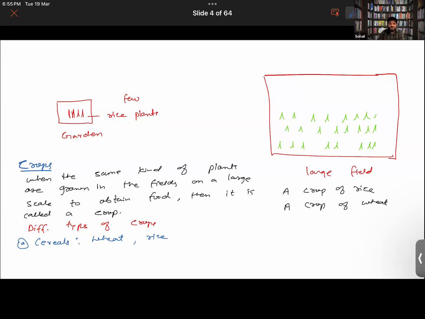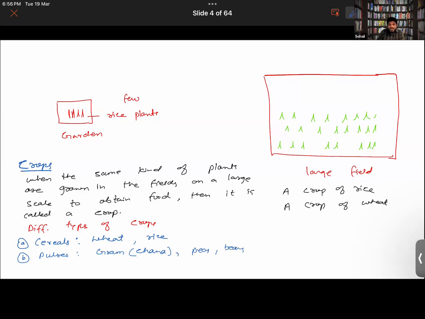These are some of the examples. Gram and peas, gram also called chana, peas or beans, they are the pulses actually. So you have some type of crops which are called pulses, like gram, which in Urdu is also called chana, peas, beans.